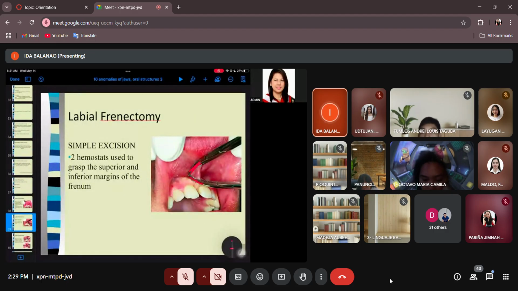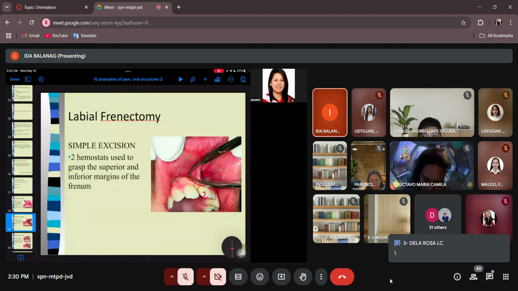What do you think, class? You write on the chat box. Where are you going to incise? Inside, number 1, inside the frenum. Just give me the number. Are you going to cut here inside the hemostat, number 1? Or are you going to cut outside the hemostat, number 2?